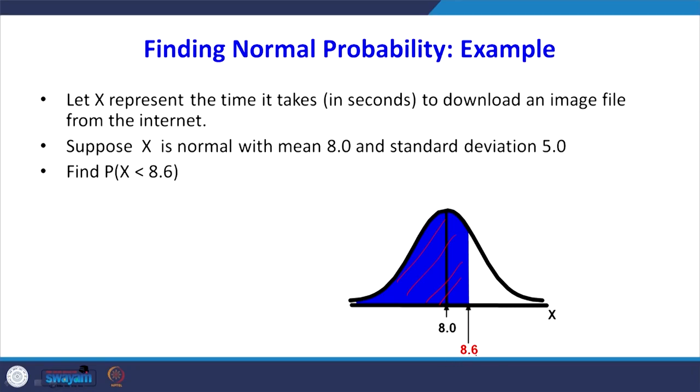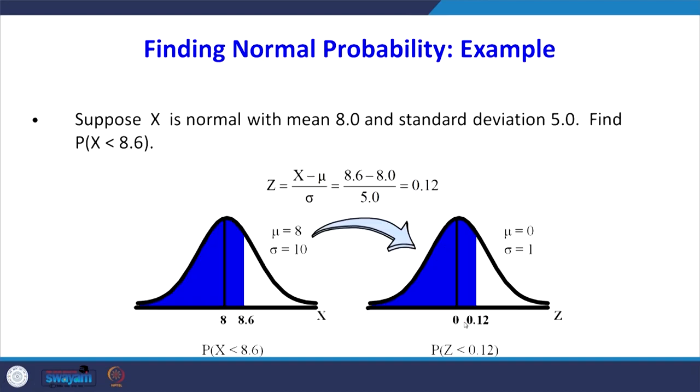So the first step is this 8.6 has to be converted. You can integrate it by using the normal distribution. You can substitute minus infinity to 8.6, integrate it, and we will get the area, there is no problem, but it is a very time consuming process. So one easy way is to convert that normal distribution into standard normal distribution. That means the x value has to be converted into z scale. You can use the table to find the area for the corresponding z value.